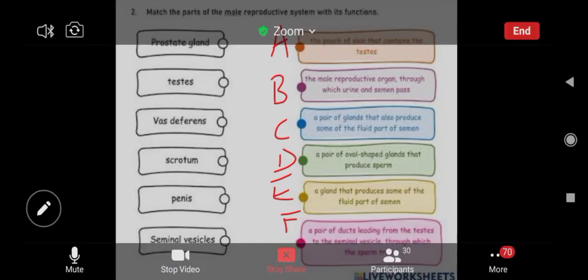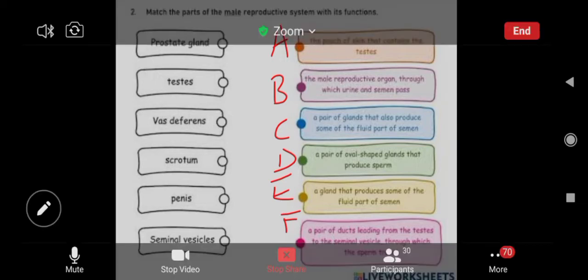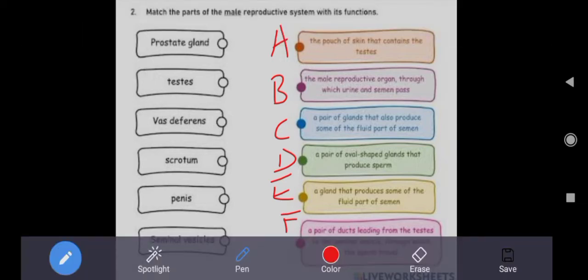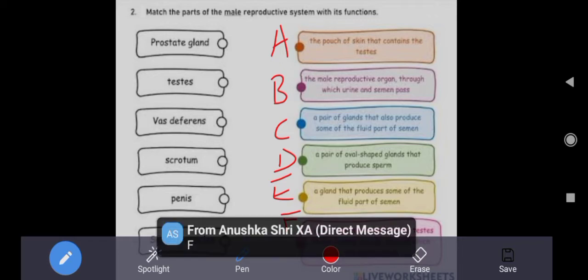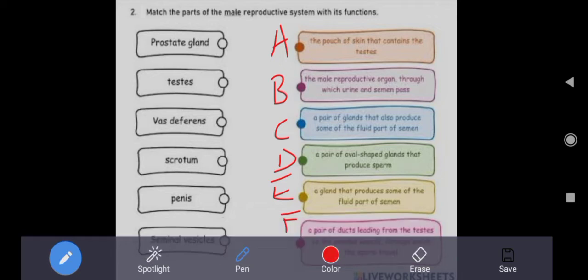Vas deferens, yes. It will definitely be F. Some of the students have said C also, but no, C is not correct.